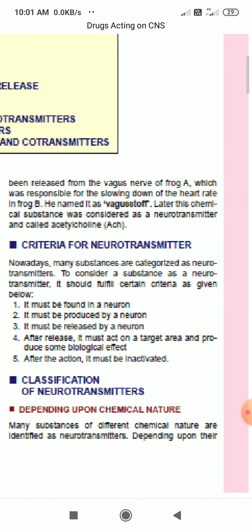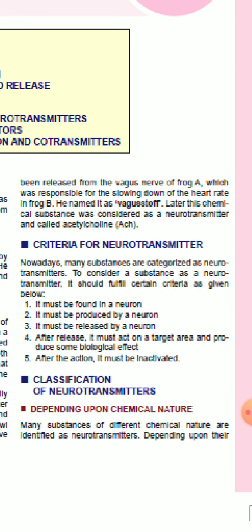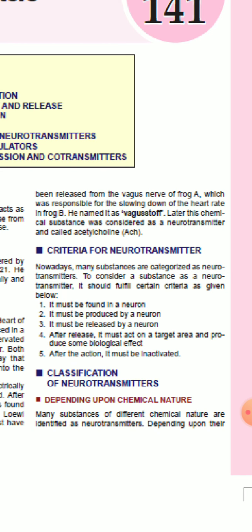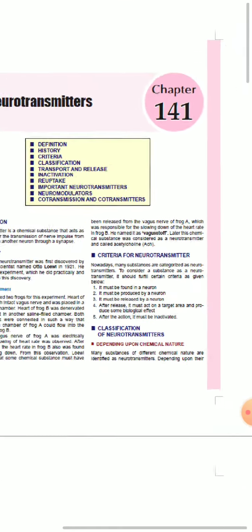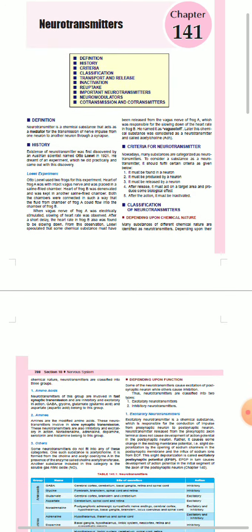For a substance to be a neurotransmitter, it should fulfill certain characteristics. It should be found in a neuron, it must be produced by a neuron, and it must be released by the neuron. After release, it must act on the target area and produce some biological effect, and after action it must be inactivated. Next we have to go with the classification of neurotransmitters.